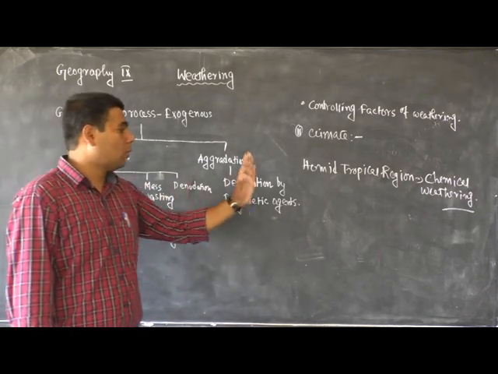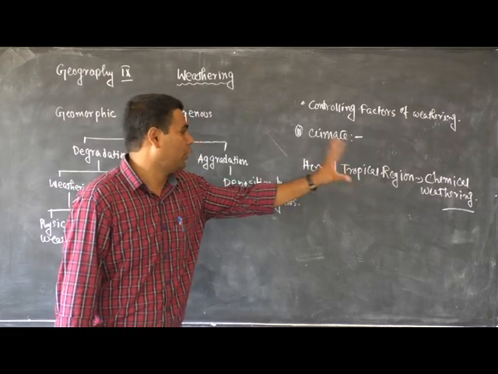That's why chemical weathering is dominant in humid tropical climate regions.